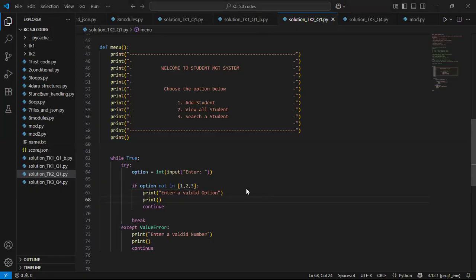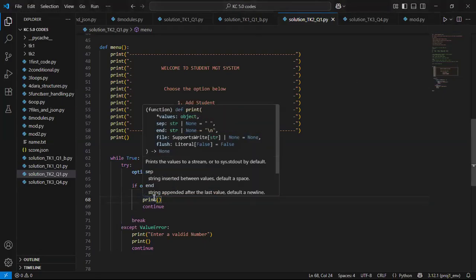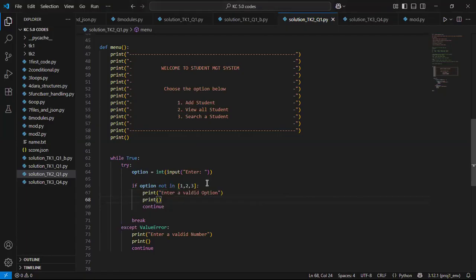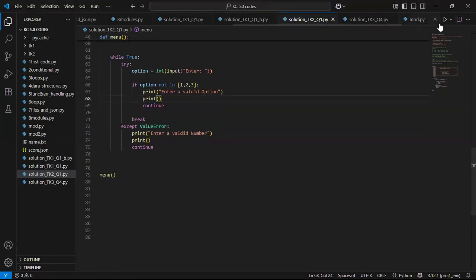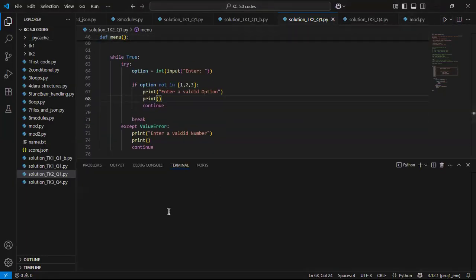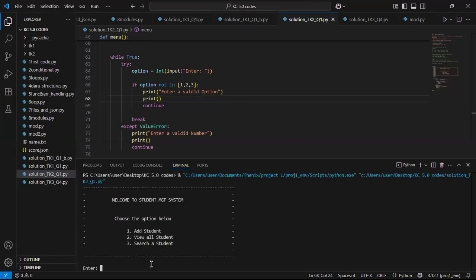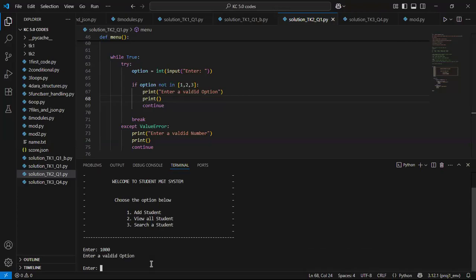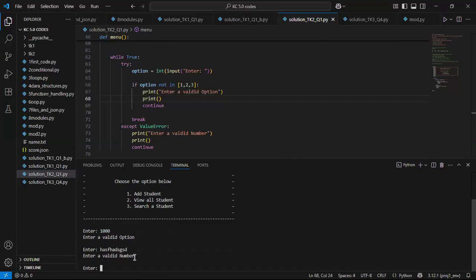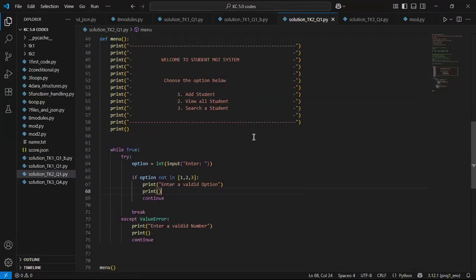All right. Let's run the code and let's see. So I think we've resolved so many problems at this point. We've handled so many errors. At this point, you can't even type anything outside. Even if it's a valid number, if you type something that is not there, it takes us back. It says enter a valid option. But if you type something that's not actually a number, it says enter a valid number. So it's working, right? It is working. We are heading somewhere.